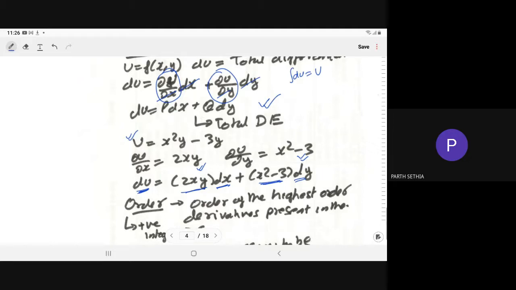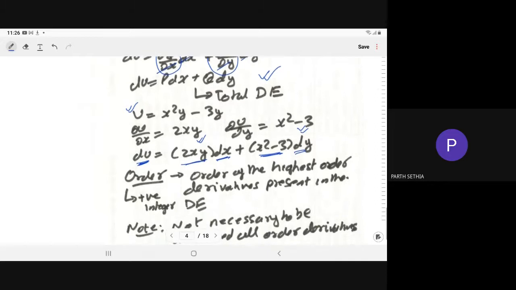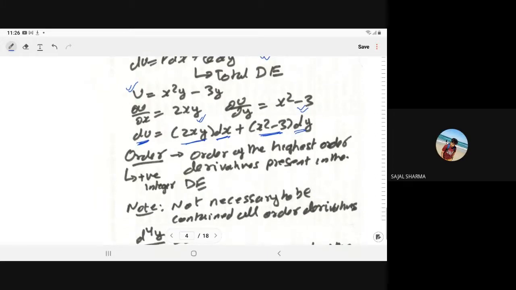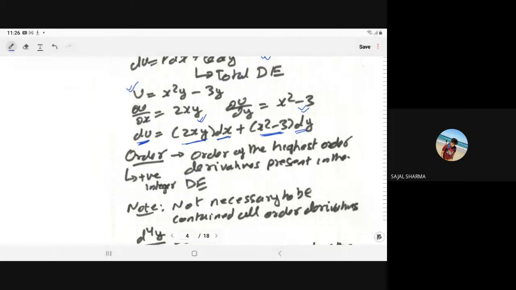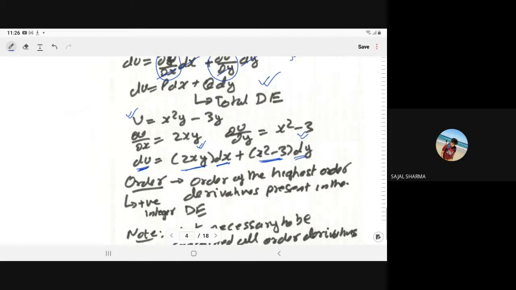Any doubt in this classification? Yes, the total differential equation is just a form of partial differential equation, right? Actually, when we are writing the differential equation, there is no term of the partial derivative. All are the total derivative.